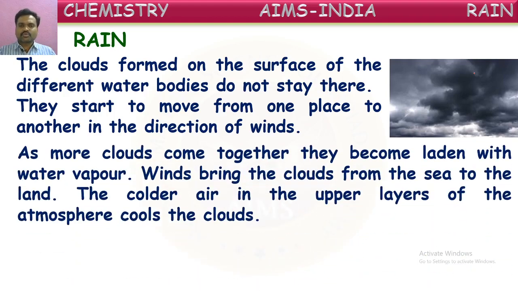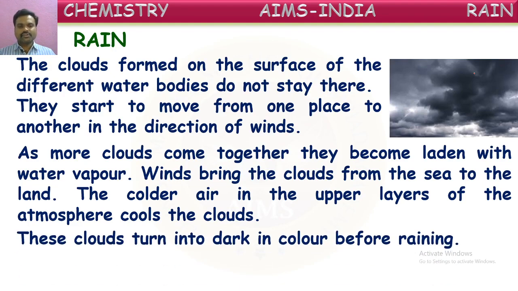As more clouds come together, they become laden with water vapor. So a huge amount of water vapor will be present when these small clouds come close together. Winds bring the clouds from the sea to the land. Yes, because of winds from the seas, these clouds all will come onto the land. The colder air in the upper layers of the atmosphere cools the clouds. Yes, because of the trees and forests on the land, when these clouds that came from the sea touch these cooler areas, because of this cool air on the land, those clouds start converting into water droplets.